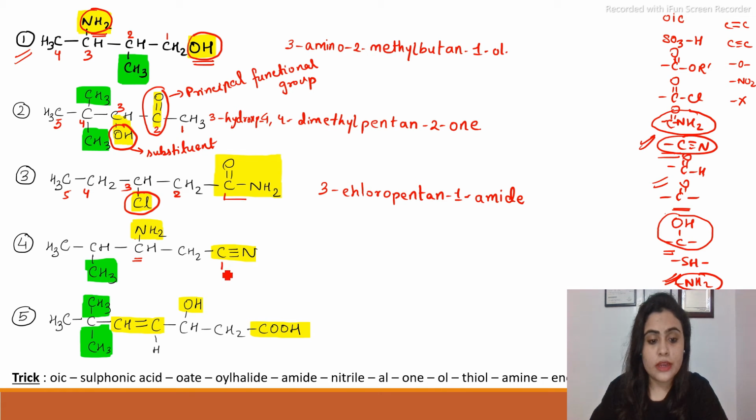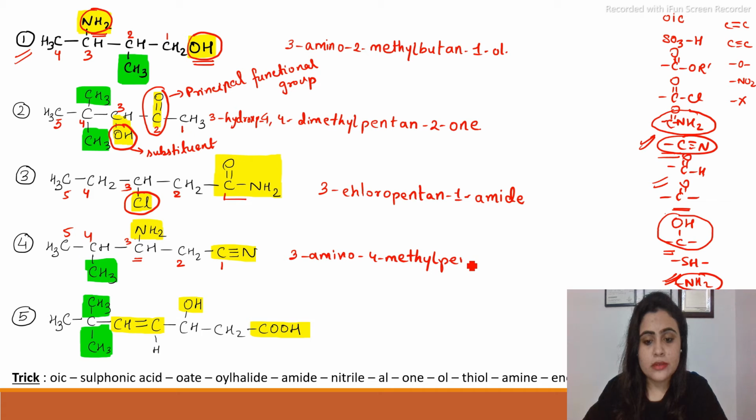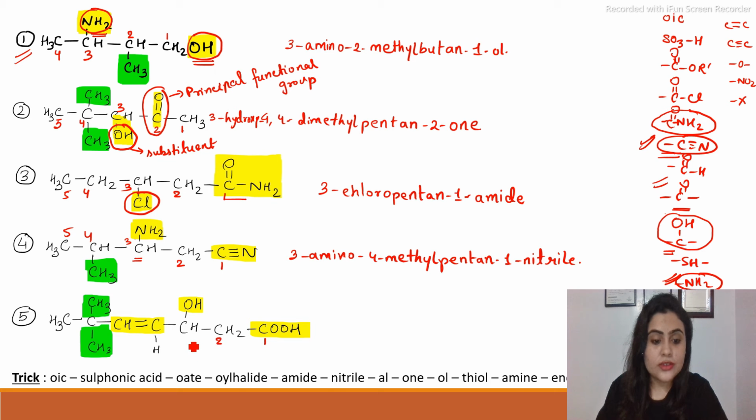So numbering will start from here: 1, 2, 3, 4 and 5. So we'll write 3 amino, 4 methyl, pentane 1 nitrile.